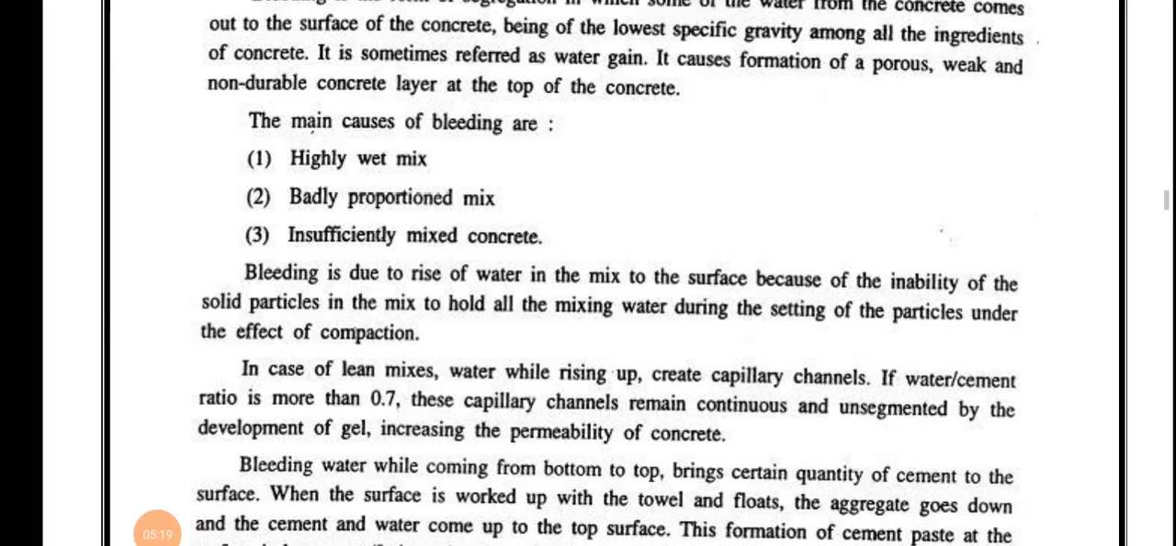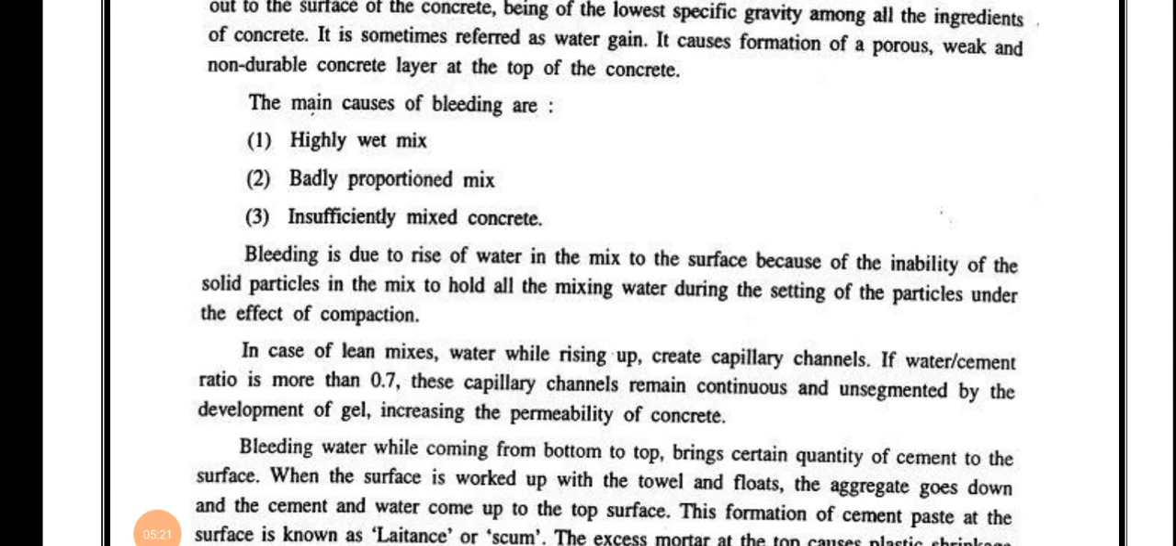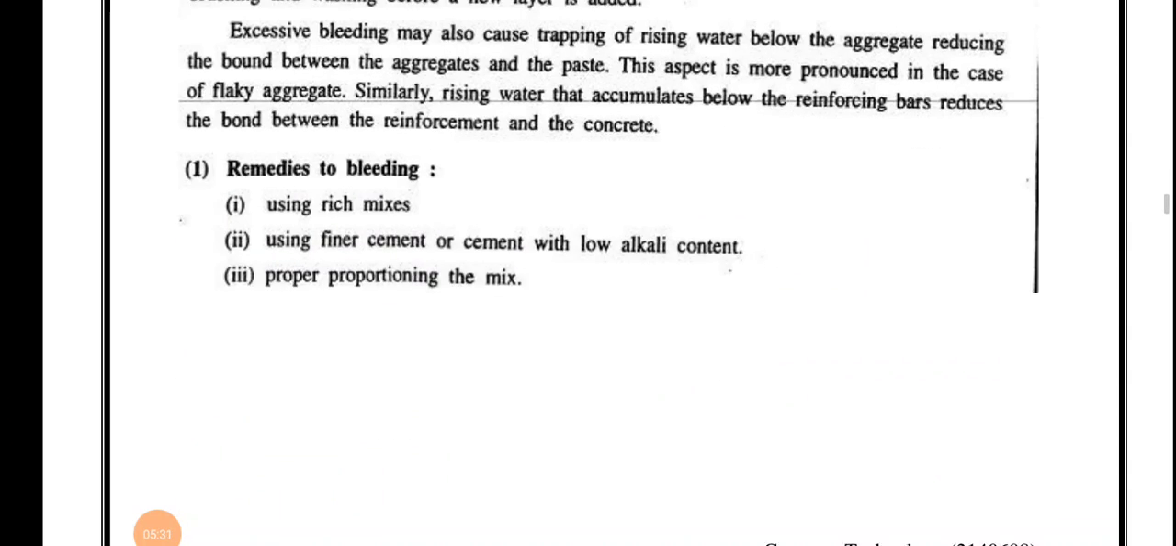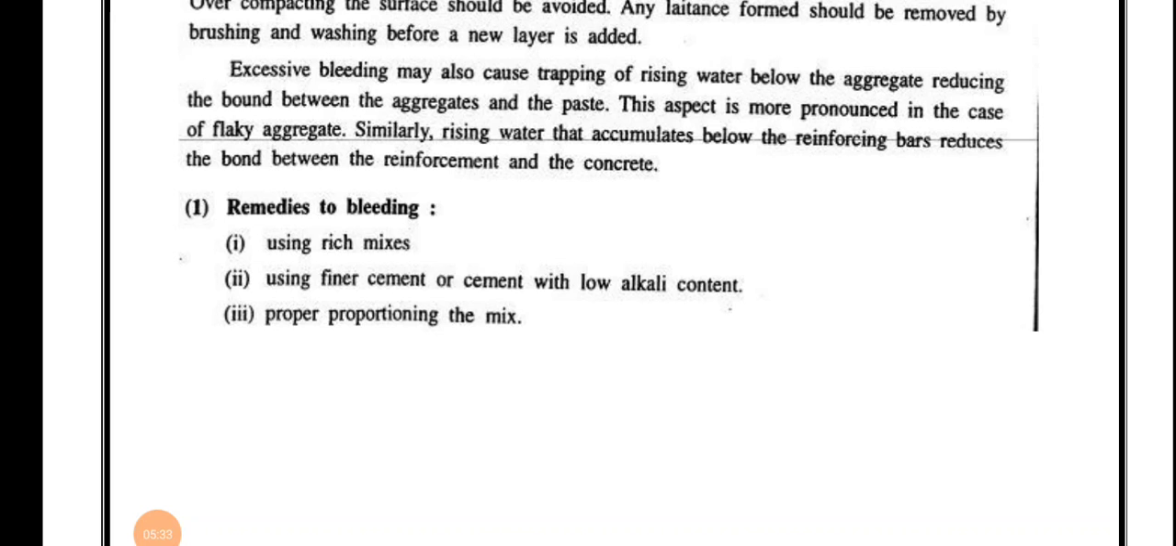Okay, and the main causes of bleeding are highly wet mix, badly proportioned mix, and insufficiently mixed concrete. Now the remedies are also given here. So we have to use a richer mix, using finer cement or cement with low alkali content, and proper proportioning of the mix. I hope you all are clear about segregation and bleeding.